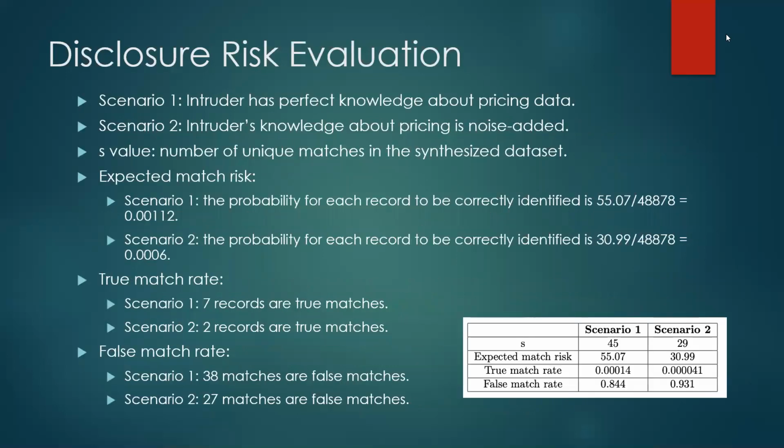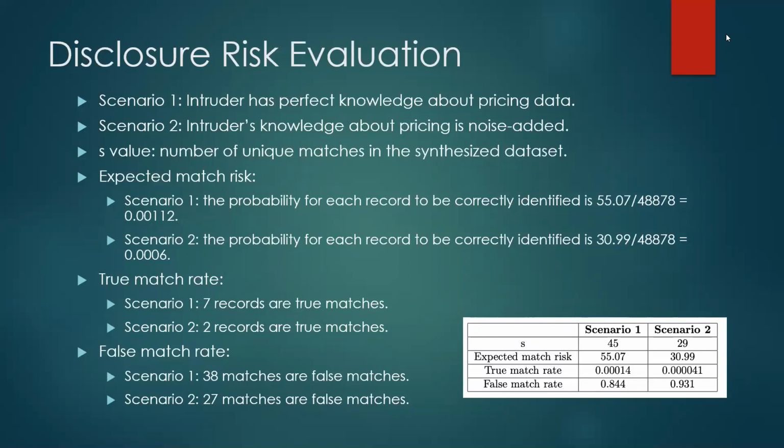And here's the result. For reference, scenario 1 refers to when the intruder has perfect knowledge, and scenario 2 refers to when the intruder has knowledge about the noise added pricing data. And the ask value is the number of unique matches in the synthesized data set. As we can see, we get more unique matches when the intruder has perfect knowledge, which makes sense because the pricing data of the synthesized data set are exactly the same as the original one. So they should have more knowledge about the inference they make.